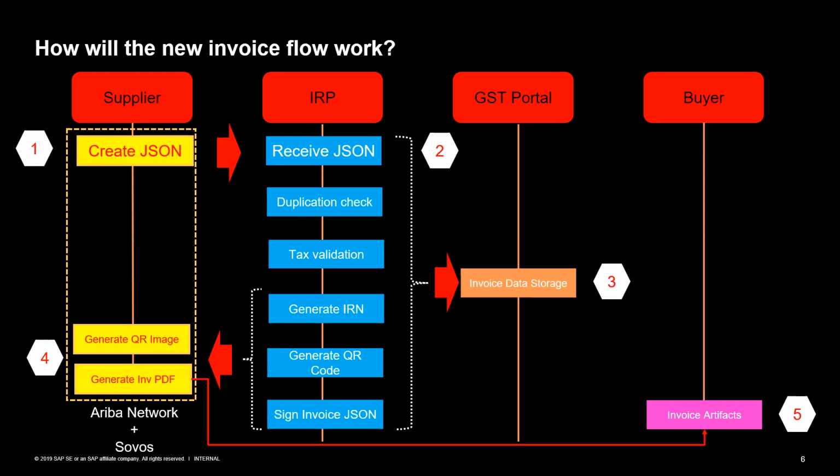So what the supplier can do is come to Ariba Network and create that invoice. When I say creating the invoice, he can replicate the same invoice in Ariba Network, and say submit this invoice directly to the buyer. There will be a field for capturing the invoice registration number.